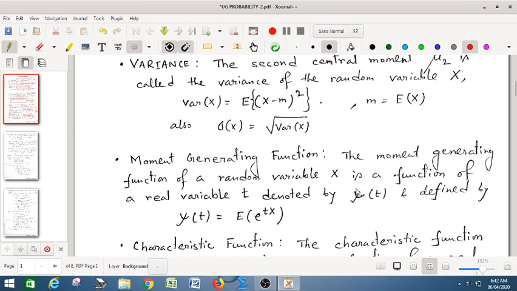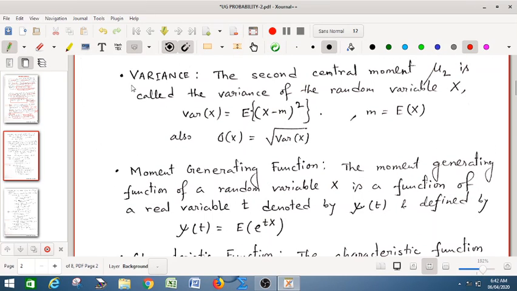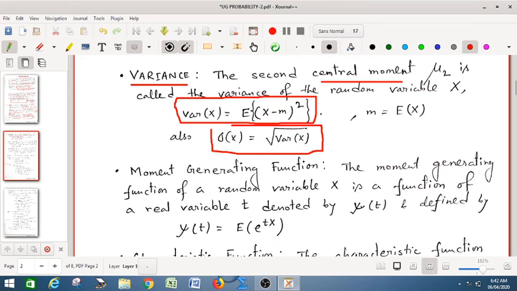Now we define what is variance. Variance is the second central moment, mu_2. So naturally variance of X is denoted by expectation of (X minus m) whole square. And what is standard deviation? It is the positive square root of variance, where mean is expectation of X. So variance is nothing but your second central moment.